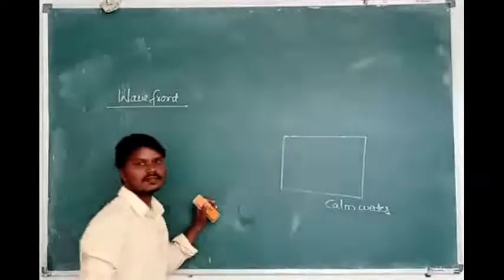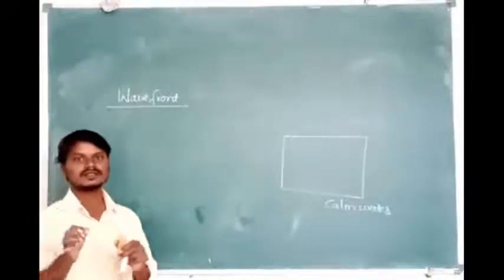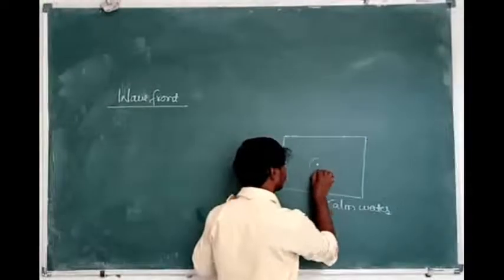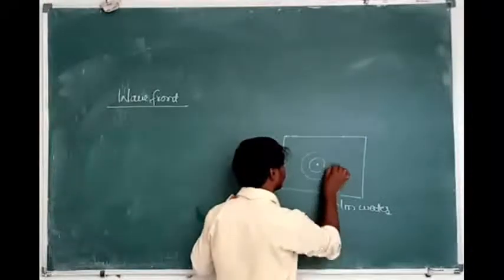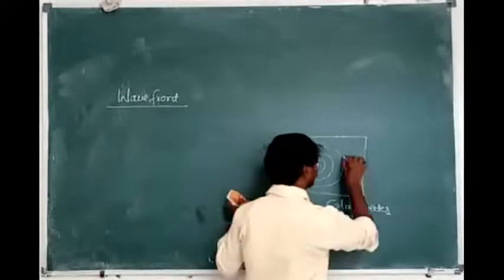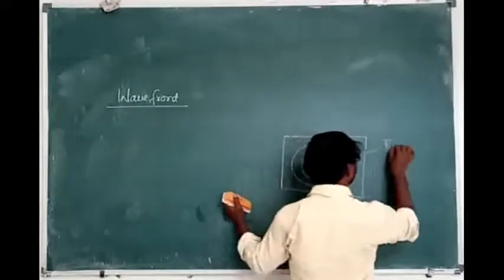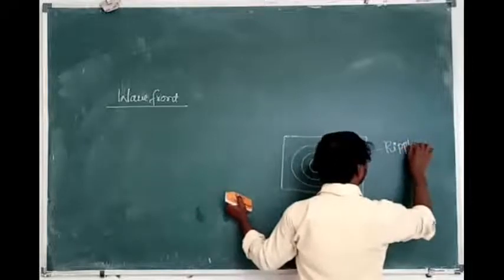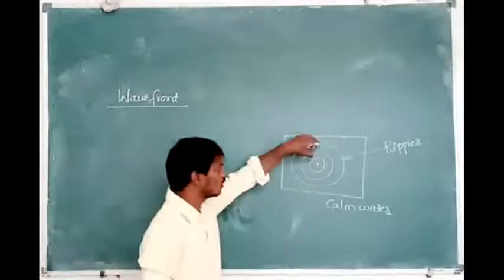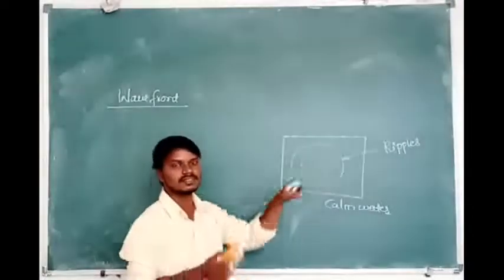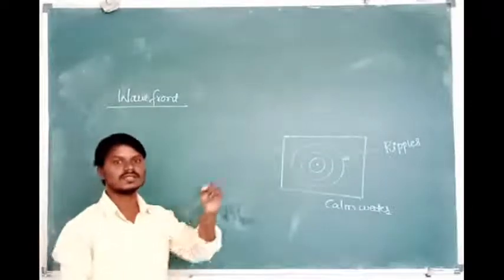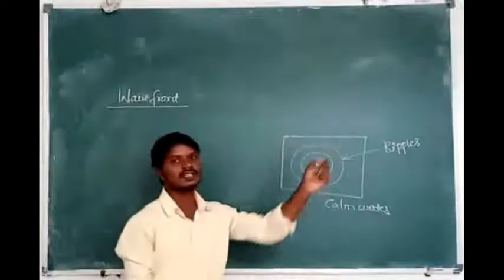Whenever we drop a small stone on the surface of the water, ripples are formed. These ripples are called water waves. So see here, by dropping the small stone, we disturb the surface of the calm water, and the waves are generated.